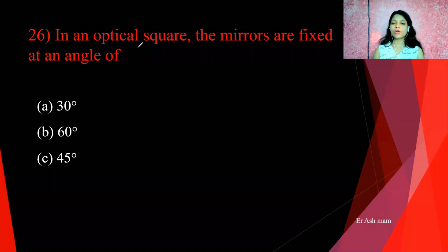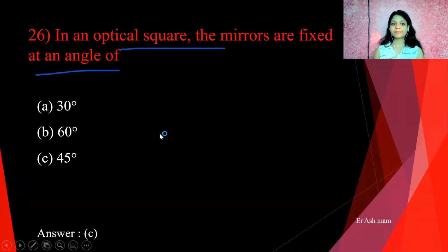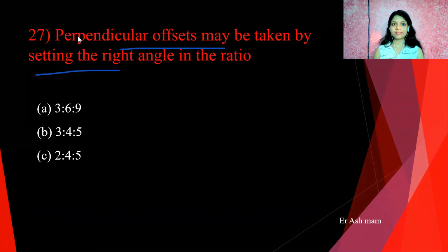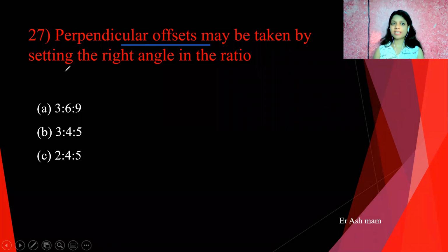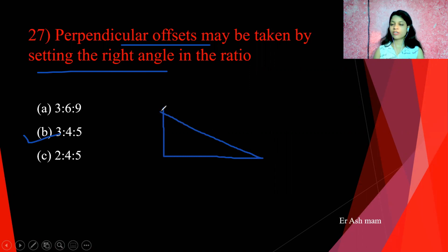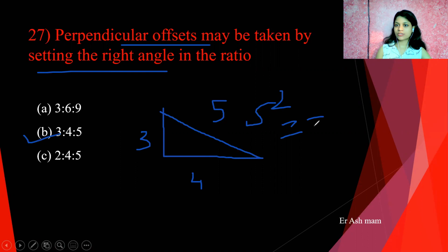Next one is, in optical square, the mirrors are fixed at an angle of, answer is C, 45 degree. Next question, perpendicular offset may be taken by setting the right angle in ratio. Answer B is correct, 3-4-5 ratio. If one length is 3, second one is 4, then fifth one is 5. Pythagoras theorem, 3, 4, 5. That is, root of 5 square equals 3 square plus 4 square.